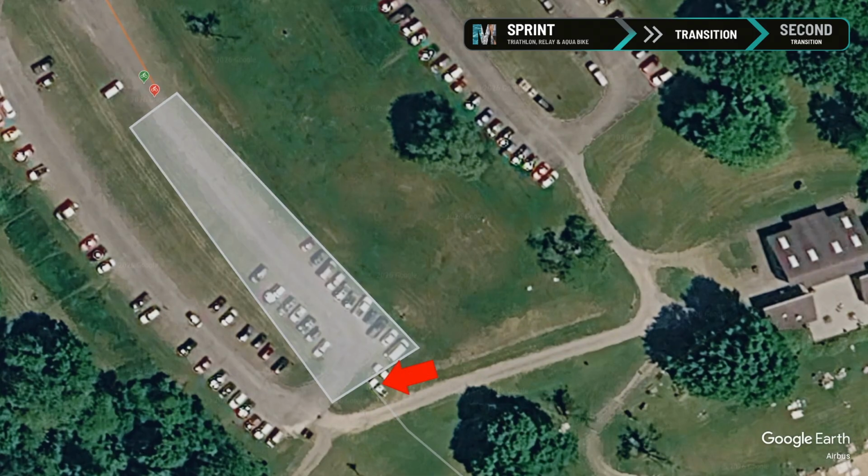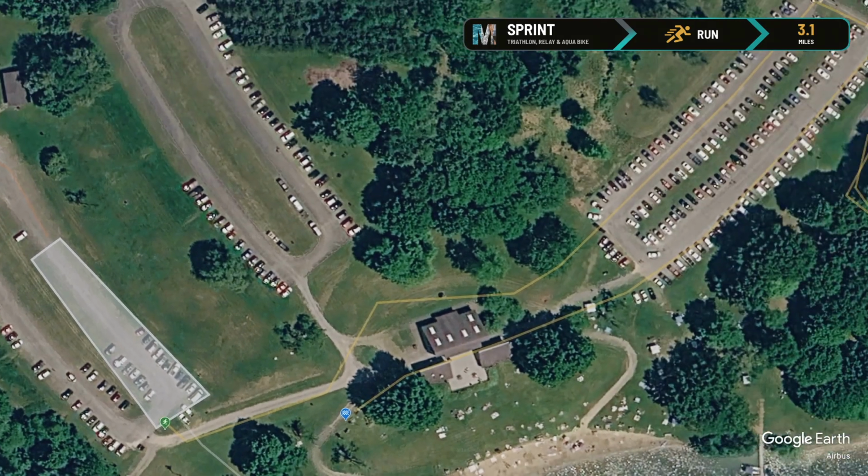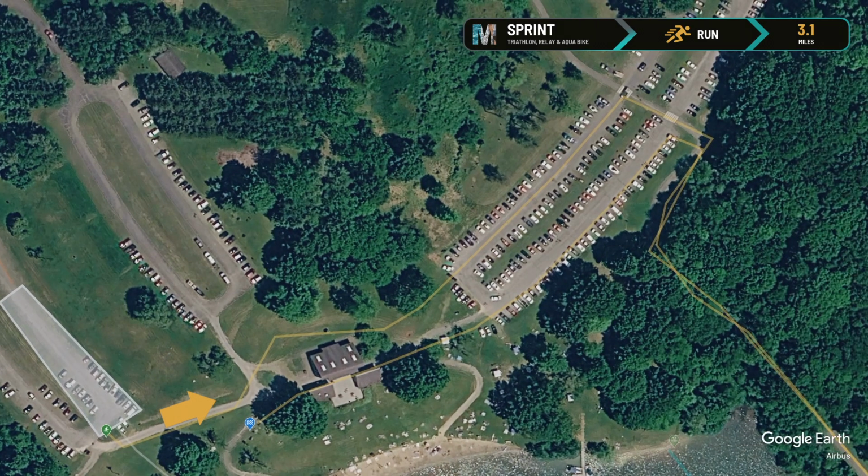Once you're ready, you'll exit transition here, where you entered from the swim segment. The sprint distance races conclude with a one-loop 3.1-mile run segment. You'll start this segment by running on the gravel alongside the walkway heading to the main beach parking lot.